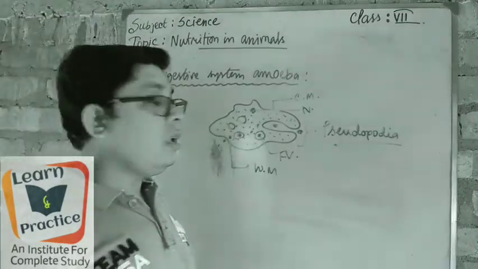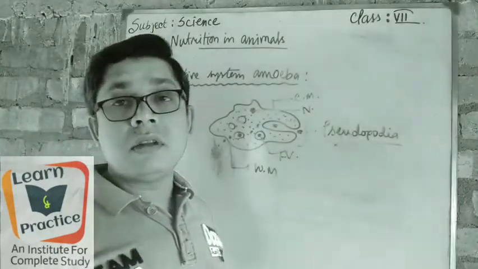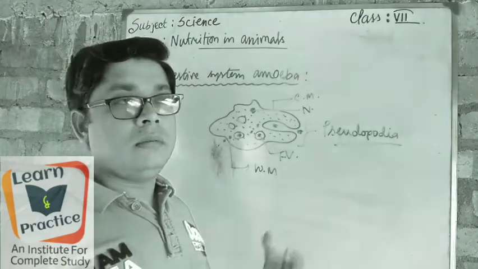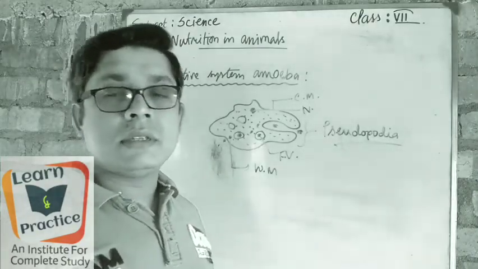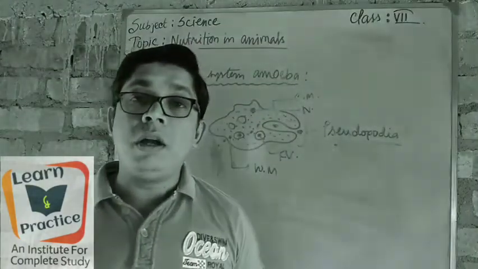So in this way they complete their digestion. Unicellular organisms have no proper structure and no proper shape, so they also do not have a digestive system in a proper way. So this is the entire part, the leftover part from part 2.